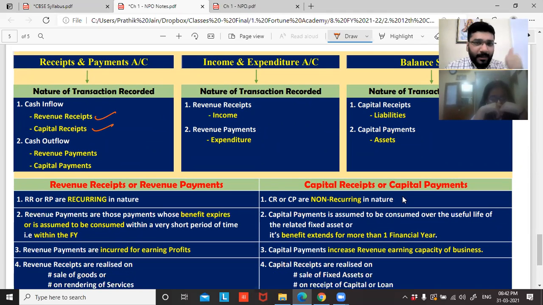Yes, please take a break of 5 minutes and then we'll continue the practical question based on receipts and payment account.